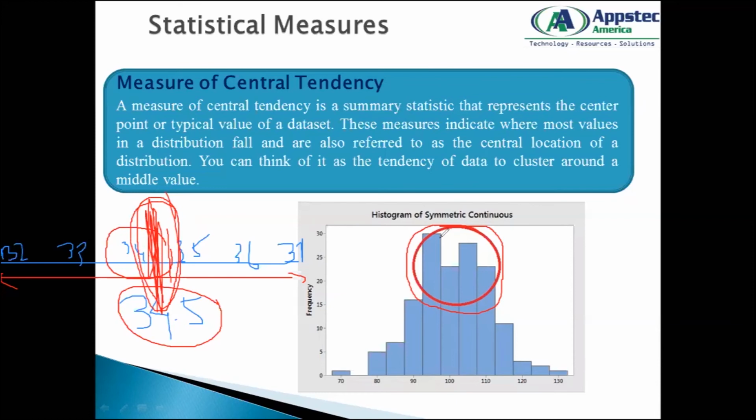You take anything, any measuring thing in the world, then when you plot that data, you will see that a majority of your data is falling under a category which is tending to be in the center stage. So that tendency of the data to be at a center value is called central tendency in statistics.